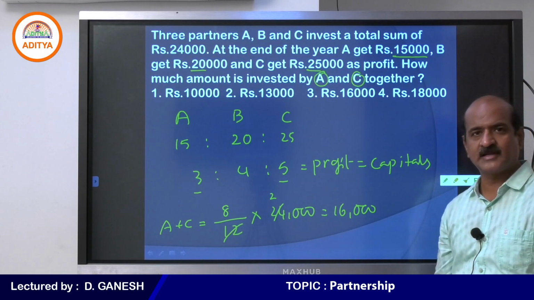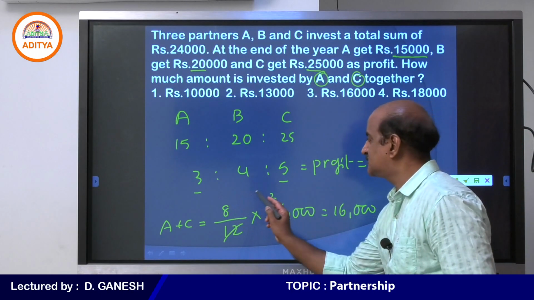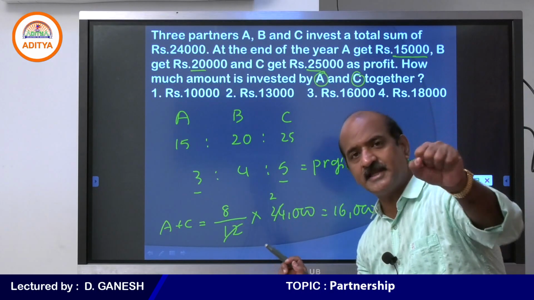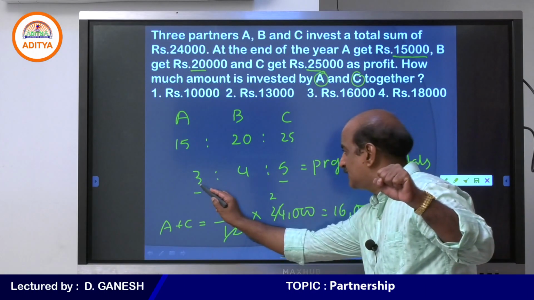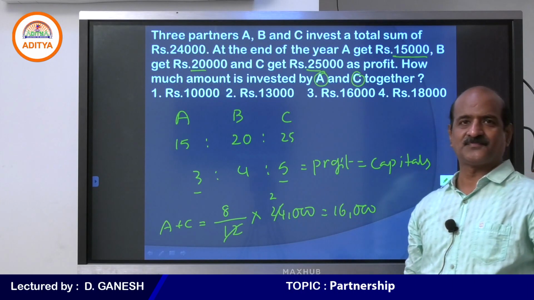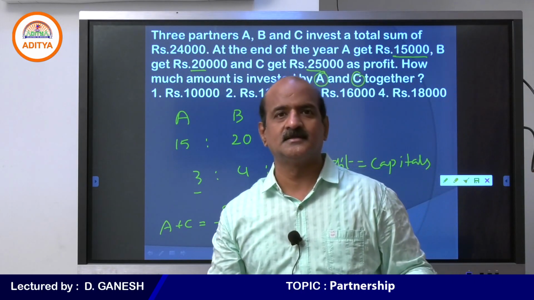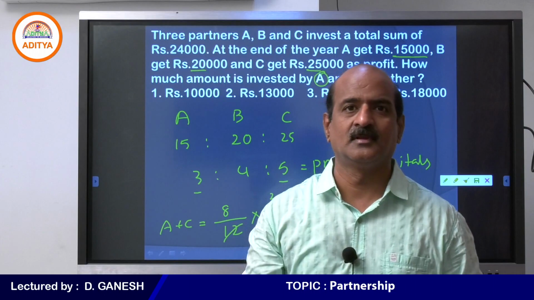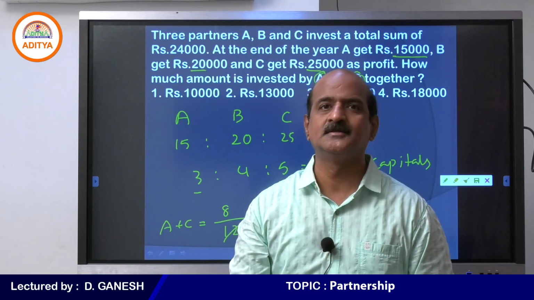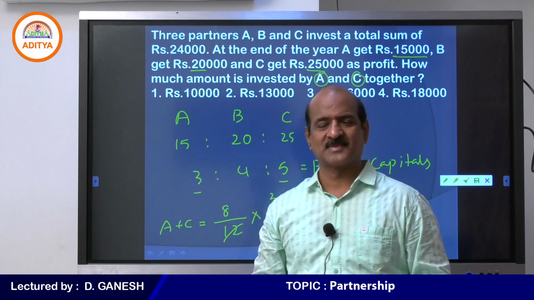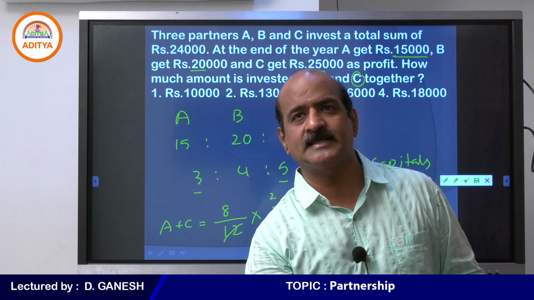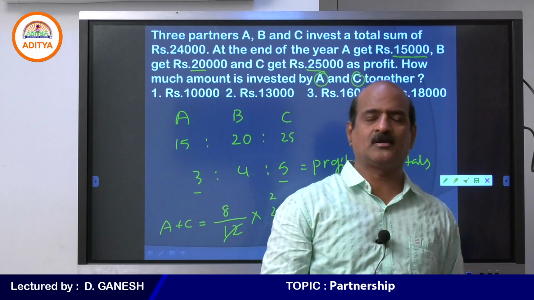Student, do you understand why I have taken 8? 3 plus 5, because I am considering the share of A and C together, out of 3 plus 4 plus 5, which is 12, into 24,000. So the point is, the profit sharing ratio and the investment ratio should be absolutely the same. You understand that? Yes, I can say that you are getting the point.